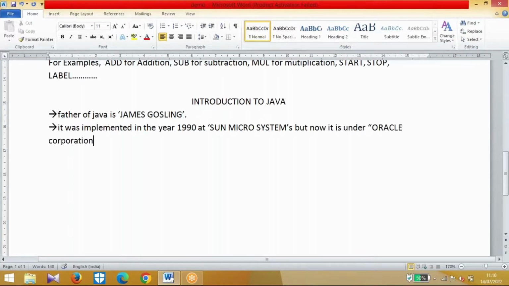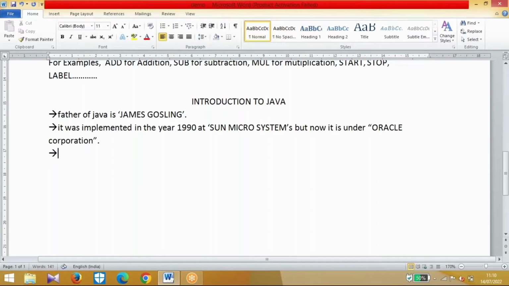So if you are going to do any certification in Java, once upon a time we got a certificate from Sun Microsystems, but now if you do any certification in Java, you will get an Oracle Corporation certification. Why? Because Java is now owned by the Oracle organization.